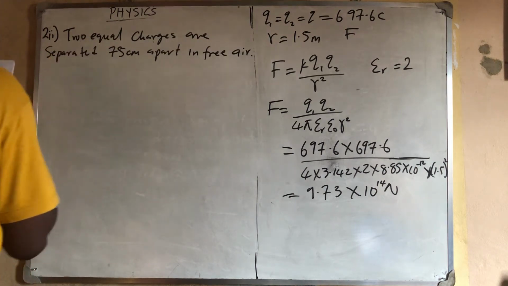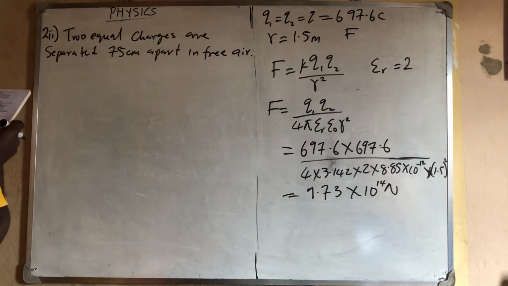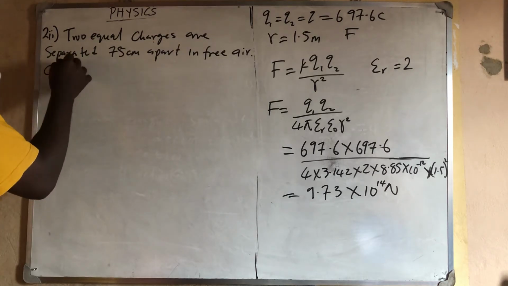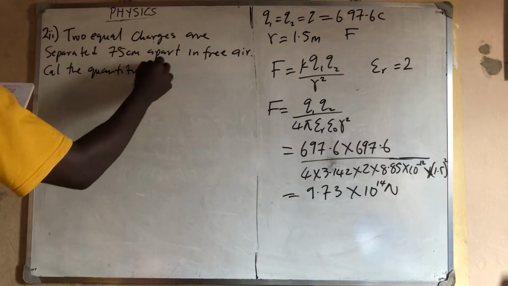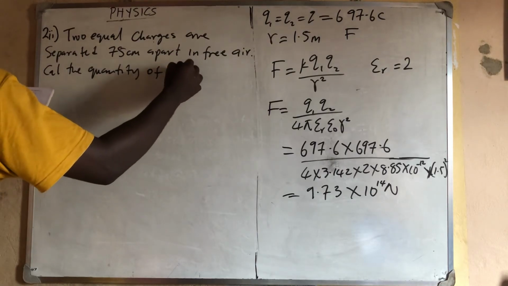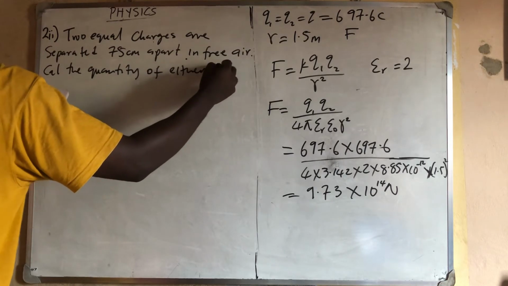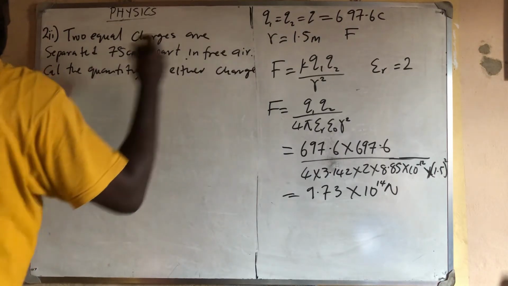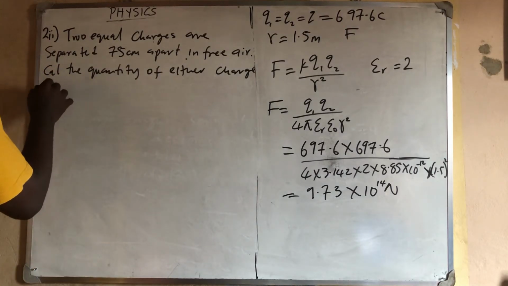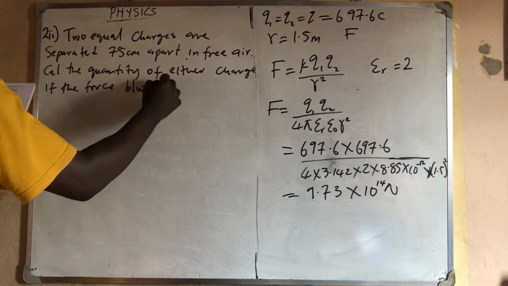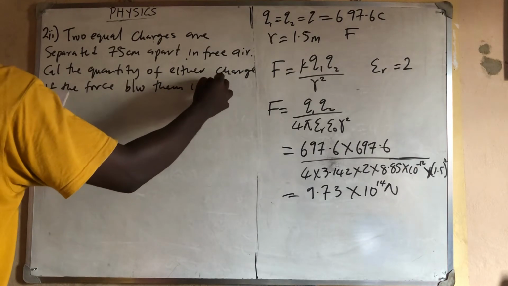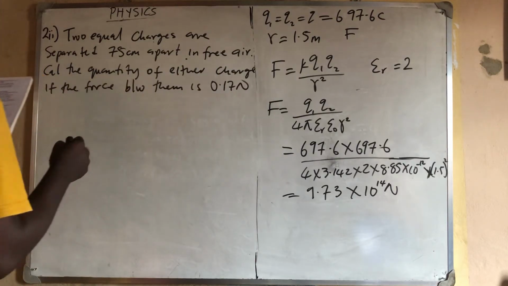We are going to use the permittivity of free space. And then they said calculate the quantity of either charge if the force between them is 0.17 Newton.